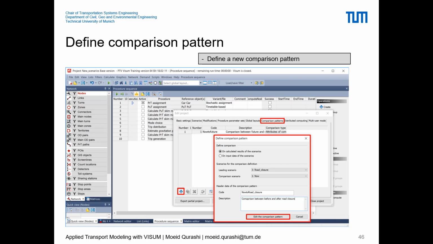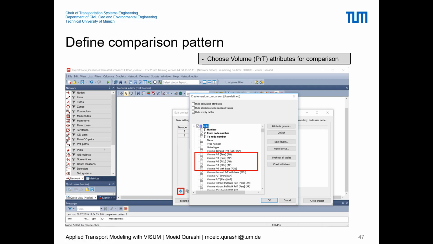We can edit a new comparison pattern, defining the values that we want, the leading scenario as the road closure and the comparison scenario as now. We can edit the comparisons, and we can go in links. So this is what I just showed you in Visum as well. We can go to links, and here we can select different attributes for the link table. So volume PRT, person, PCU, so different attributes or different units for the volumes of PRT. We will simply select and press OK.